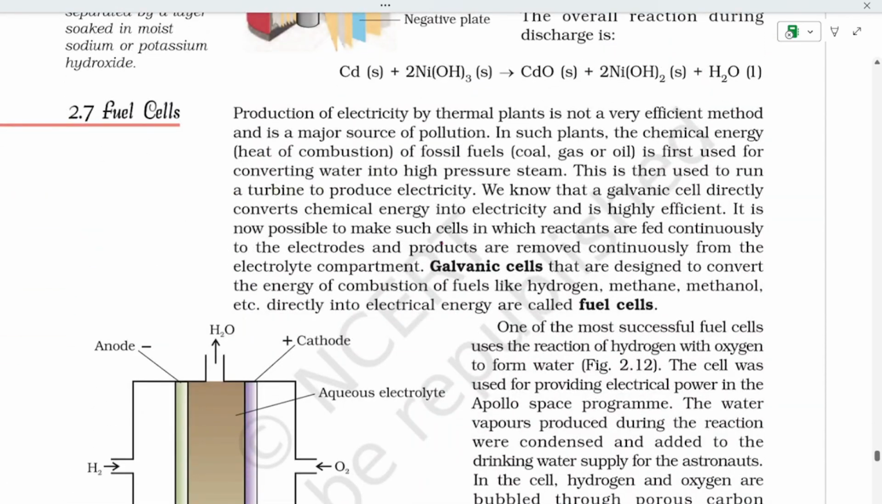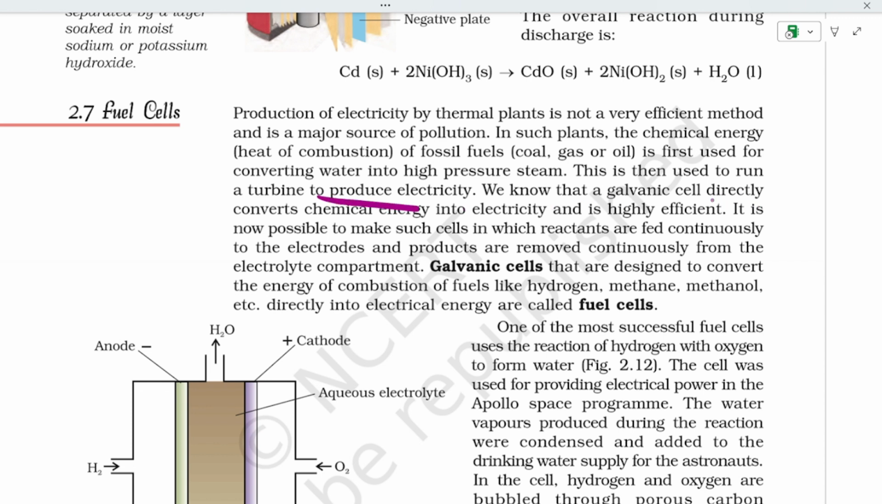The next concept is fuel cells. Production of electricity by thermal plants is not a very efficient method, and it is a major source of pollution. In such plants, the chemical energy, that is the heat of combustion of fossil fuels like coal, gas, or oil, is first used for converting water into high pressure steam, and this is used to run a turbine to produce electricity.